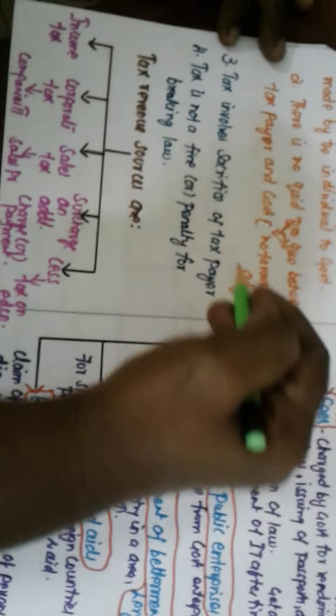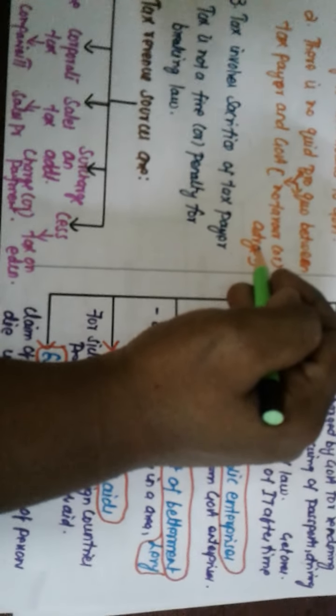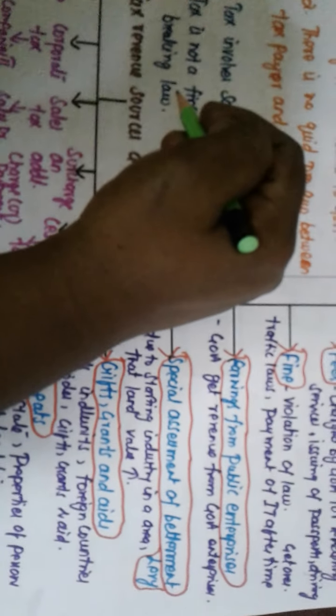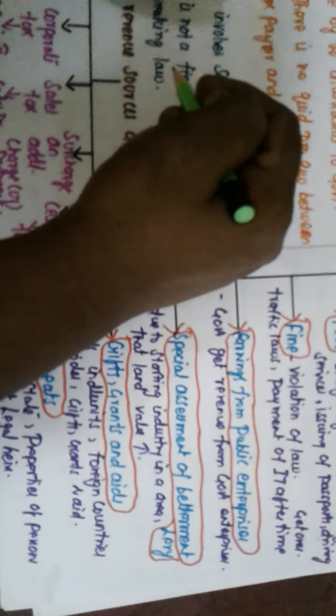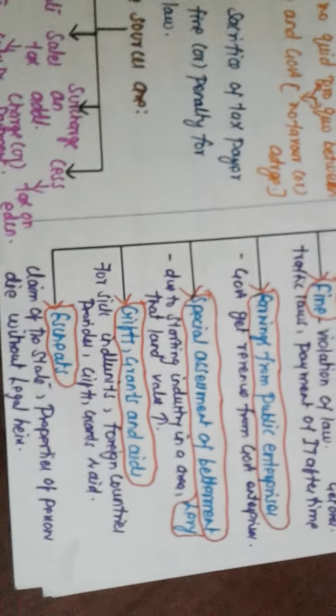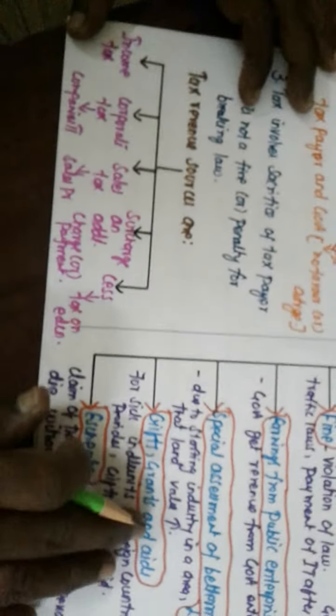Tax involves sacrifice to the taxpayer. They have to sacrifice certain important profit in the form of tax. Tax is not a fine or penalty for breaking the law. We are not following any rules and laws and regulations, and the government is not imposing this one. It is a compulsory contribution made by the general public. Clear? Tax revenue sources. What are the main important tax revenue sources?